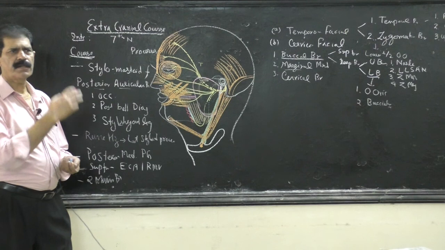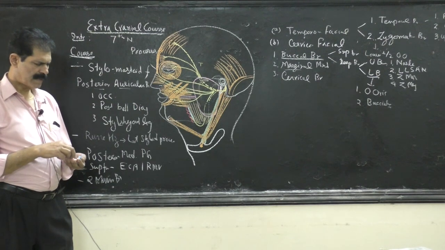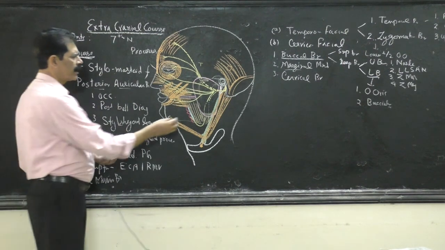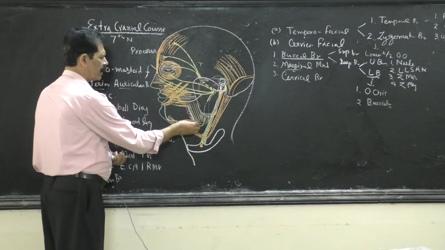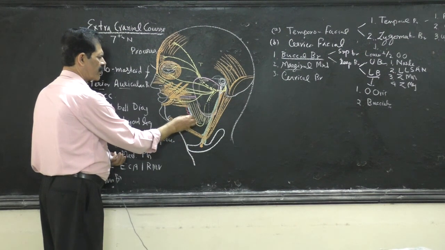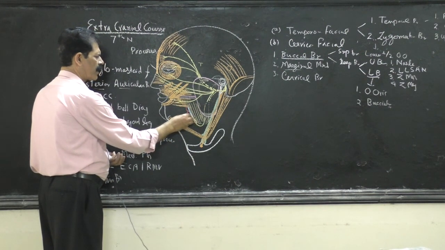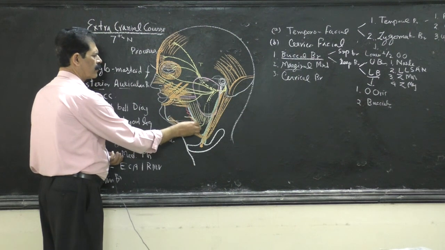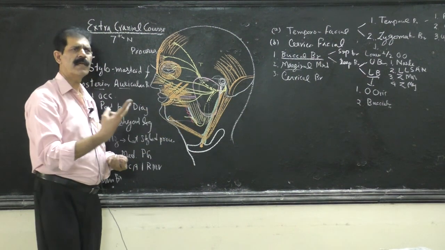So it runs over the anterior border of the masseter muscle, and here it crosses the facial vein and facial artery superficially. It runs over the vein and the artery,